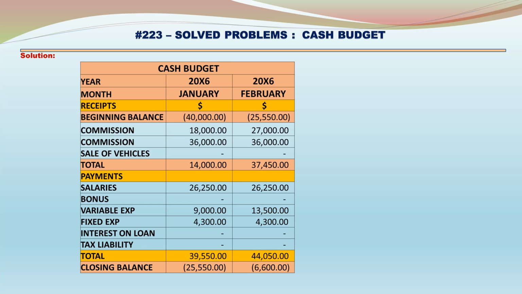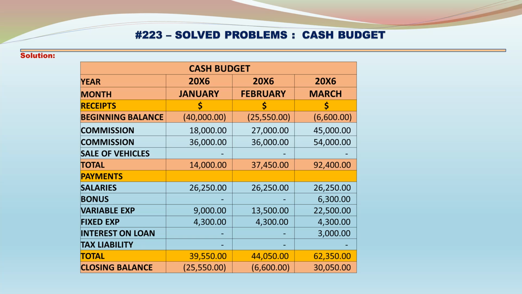In February, beginning balance deficit 25,550, commission 1% is 27,000, commission 2% is 36,000. Total net cash balance is 37,450. Payments: salaries 26,250, variable expenses 13,500, fixed expenses 4,300. Total payments 44,050. Still, there is a deficit of 6,600 at the end of February.